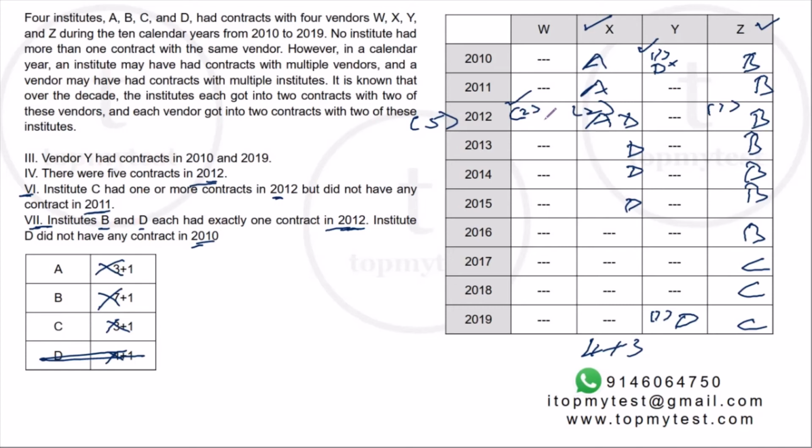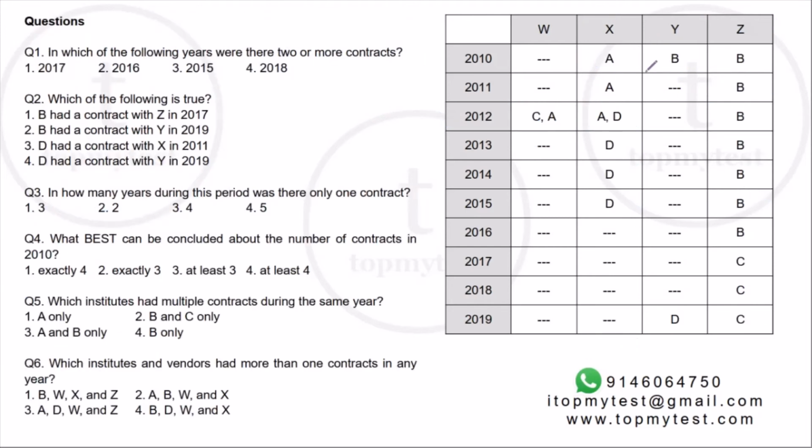So the only place that B can come now is with Y in 2010, which means the two contracts that W had in 2012 were with A and C. I have fitted the entire diagram. I can answer all the questions pretty easily. Let's tick off these questions. So first one says, which of the following years were there two or more contracts?